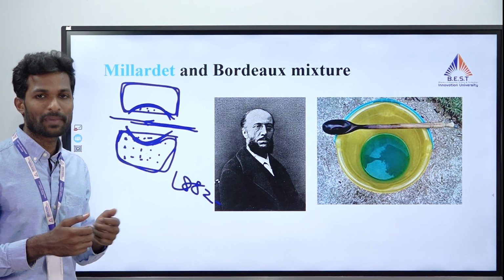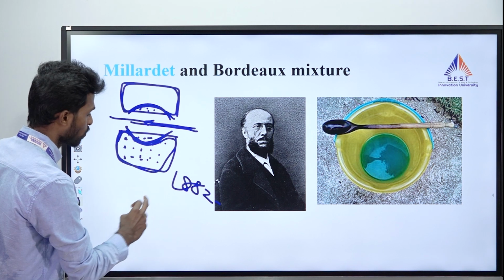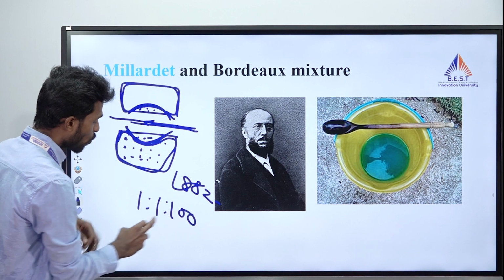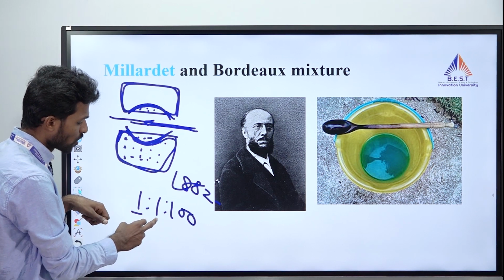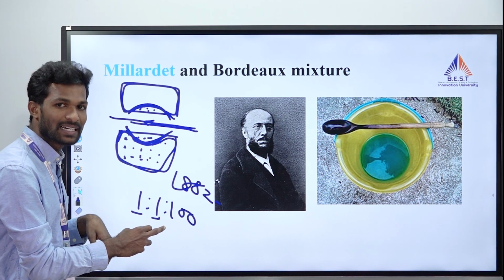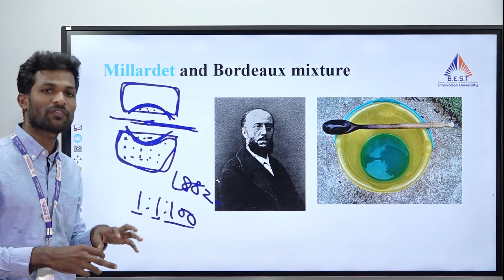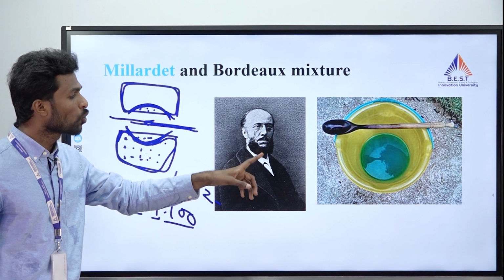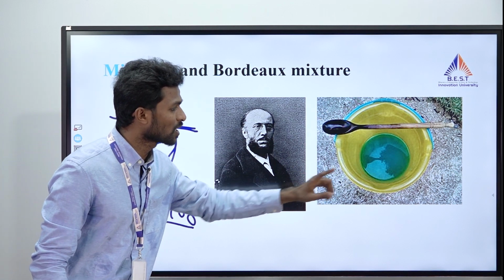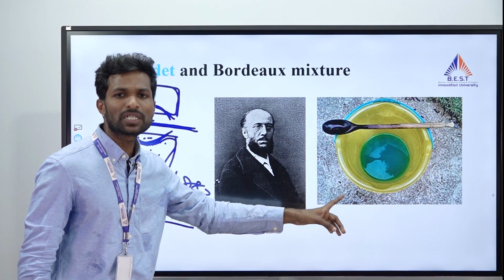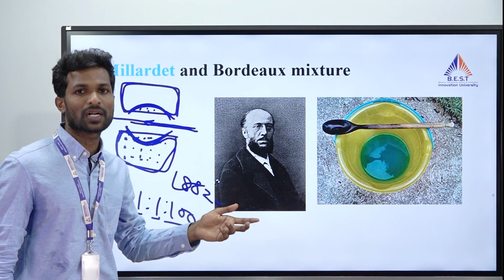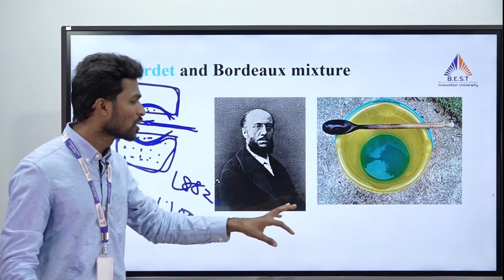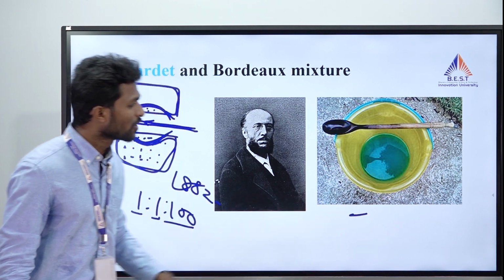He developed Bordeaux mixture, that is 1:1:100: 1 kilogram of copper sulfate, 1 kilogram of lime or hydrated lime, and 100 liters of water mixed together and sprayed on the crop. The only disadvantage of this Bordeaux mixture is that we can use it only within 1 day. If it goes beyond that, there will be no effect, or sometimes a toxic effect, though very minor. So this is called holy water.